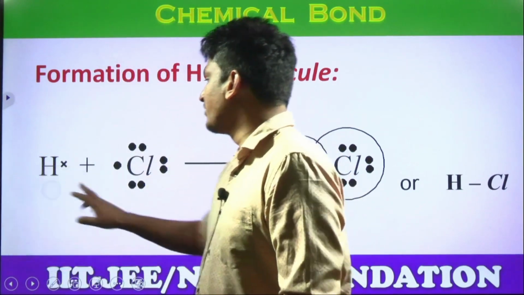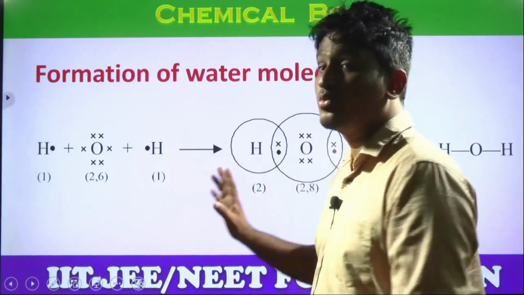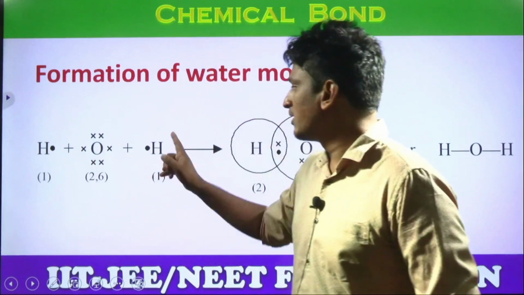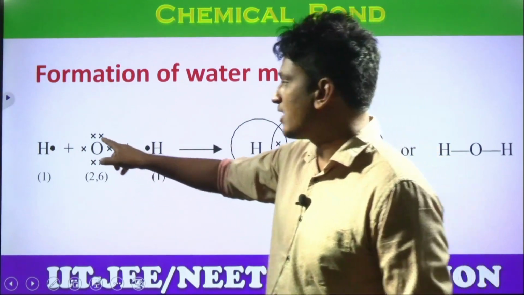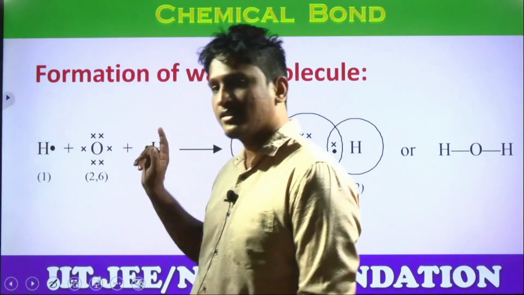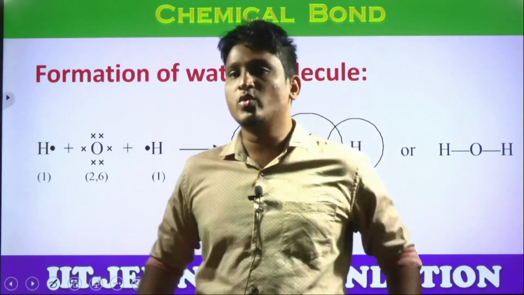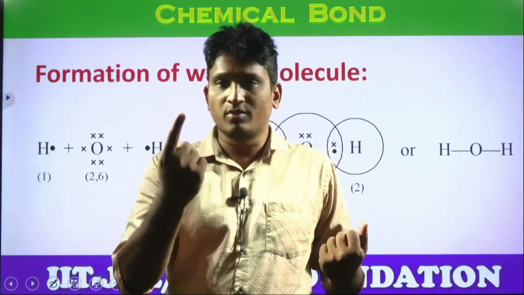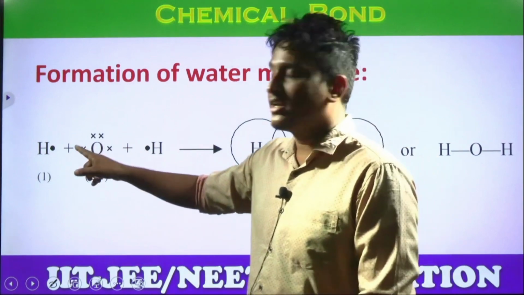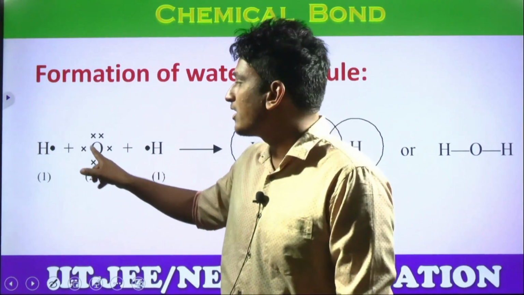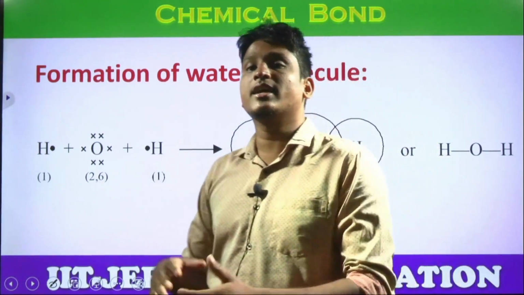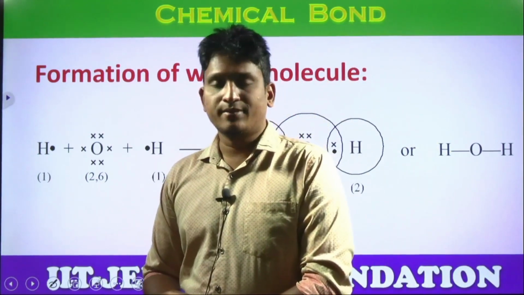So the next example we have is, students, H2O, the water example. So hydrogen has one electron, this hydrogen has one electron. Oxygen, see how many electrons are there in the valence shell? 1, 2, 3, 4, 5, 6. Already 6 are there, how many more does it need? 2 more. Can it gain 2 electrons from one hydrogen? No, hydrogen can give only 1. So what will happen? They will share. This oxygen shares 1 electron with 1 hydrogen and another electron with the other hydrogen. Got the clarity? That's how they get the respective noble gas configurations.